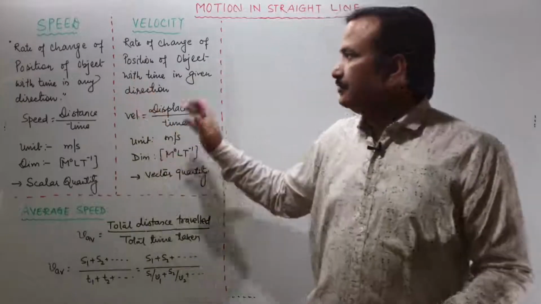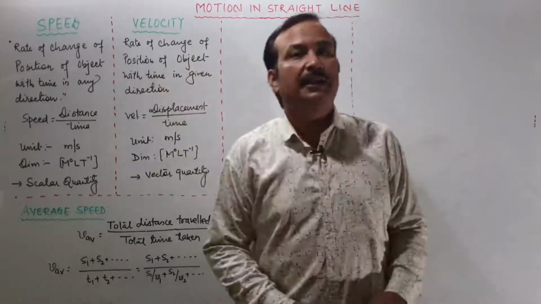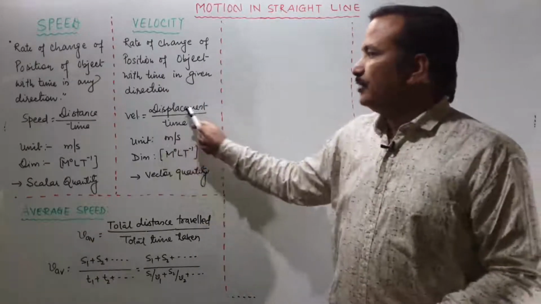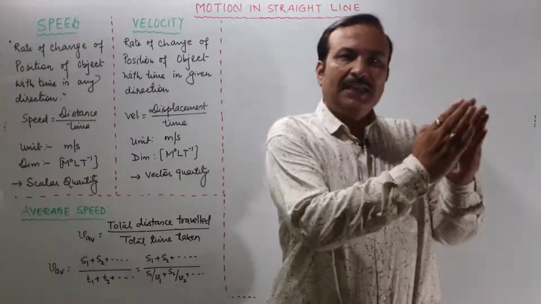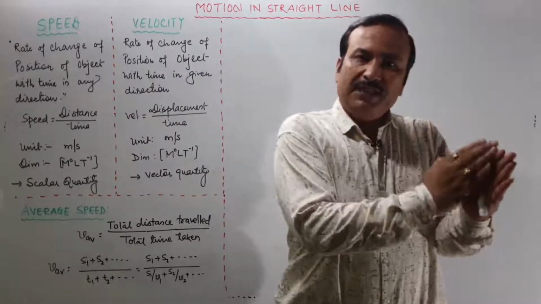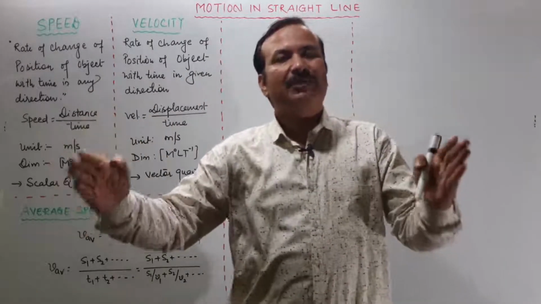Whereas velocity is the rate of change of position of the object with time in a given direction. There we talk about the direction. It is equal to displacement upon time. We take from this point to this point, from some time t1 to some time t2, how much distance is covered by the object.